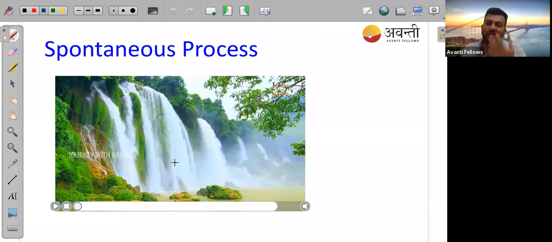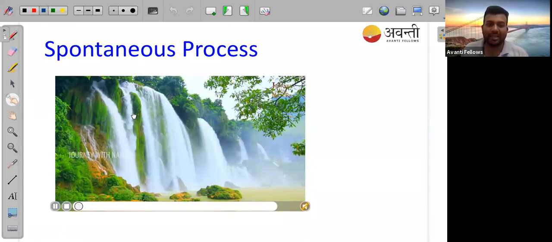Yes, correct, Manvita. I am showing you a picture. You can see the picture, guys. In this picture we can see this is a waterfall. Sanjay, we will see who the scientists are when we study the different laws. I will tell you which scientists come in this chapter.